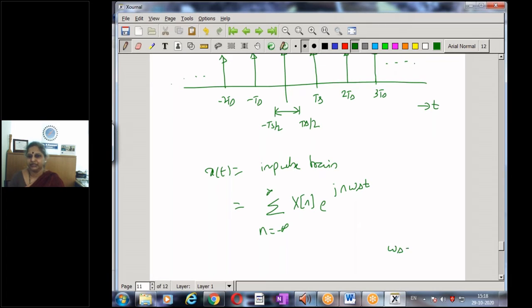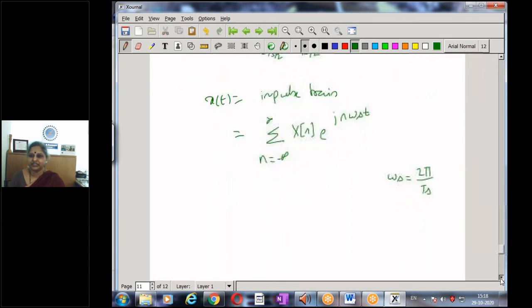And what is omega s? Omega s is 2 pi by Ts. And what is x of n? The Fourier series coefficients. I need to compute the Fourier series coefficients. That is 1 by Ts, integral over 1 interval. Let me consider the interval minus Ts by 2 to plus Ts by 2, because I can take any continuous interval, maybe 0 to Ts or Ts to 2 Ts, etc. Here I decide to take the interval minus Ts by 2 to Ts by 2, x of t e to the power of minus j n omega s t dt.